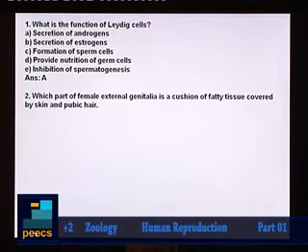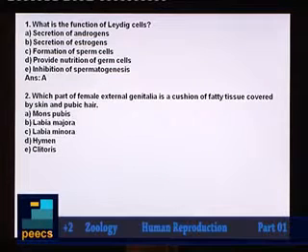Now coming to the second question. Which part of the female external genitalia is a cushion of fatty tissue covered by skin and pubic hair? The options are mons pubis, labia majora, labia minora, hymen, and clitoris.